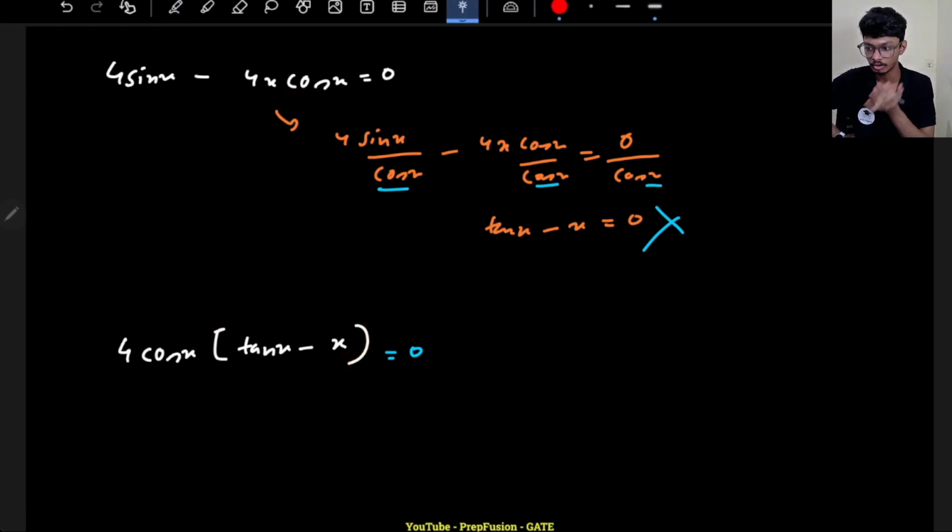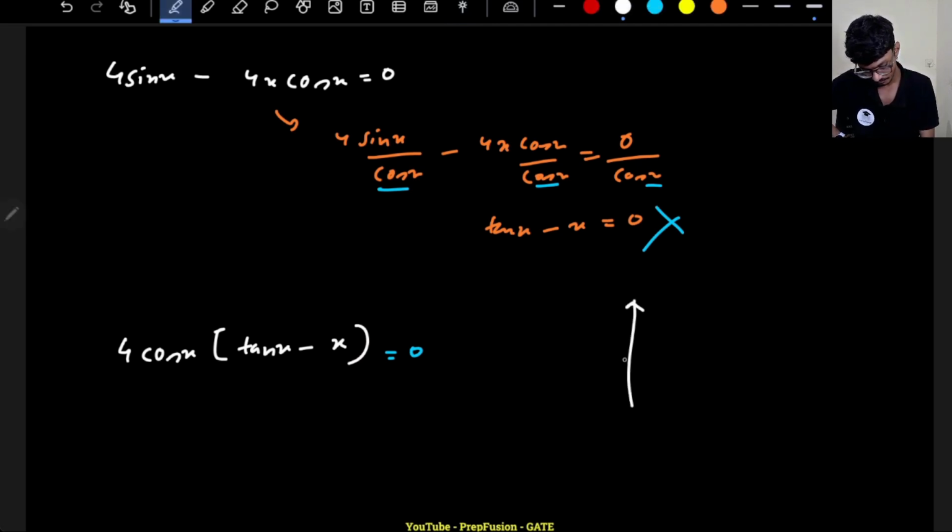Whenever you are not able to comment or comprehend, you always try to plot the graph. So I will plot the graph of tan x and x. The graph of tan x is always something like this.